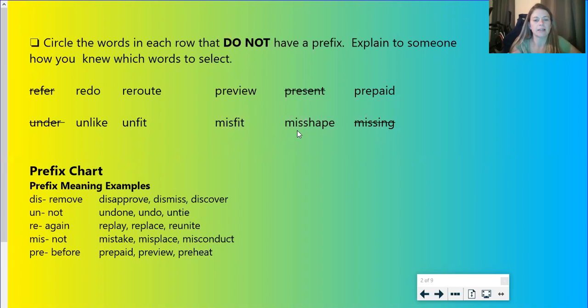Misshape means not shape. So you might have something that's in a certain shape and then it gets misshapen and it's no longer in that shape. So that is a word with a prefix. And then missing. Although MIS is a prefix and SING is a word by itself, kind of like present earlier, missing does not mean not seeing. So those 2 words together aren't a word with a prefix.